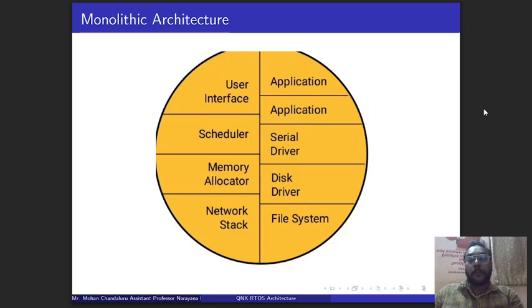What may happen, for suppose, if a serial driver crashed, since all are in the same space, the entire machine might be crashed. So that is the disadvantage of the monolithic architecture. This particular disadvantage will be overcome in the microkernel architecture.